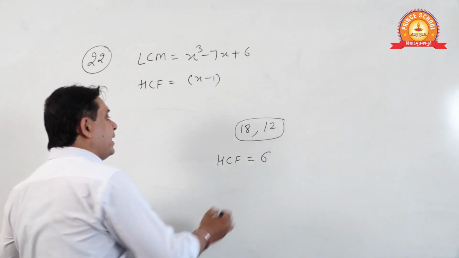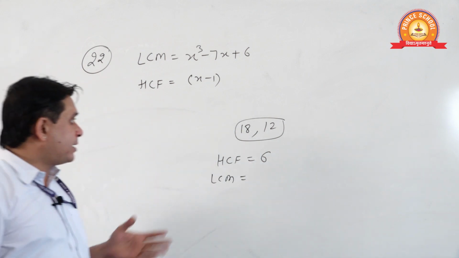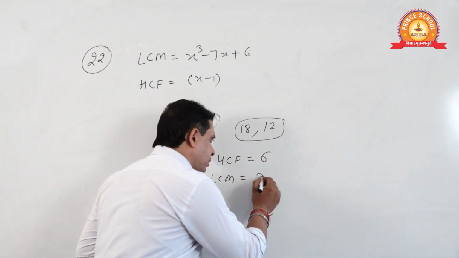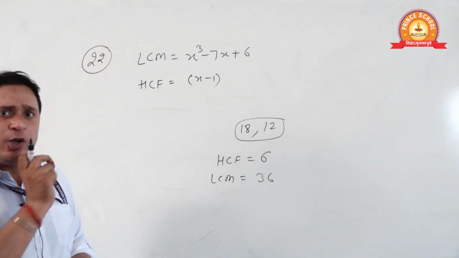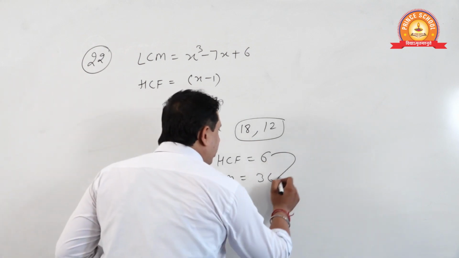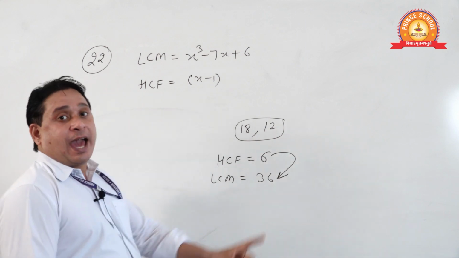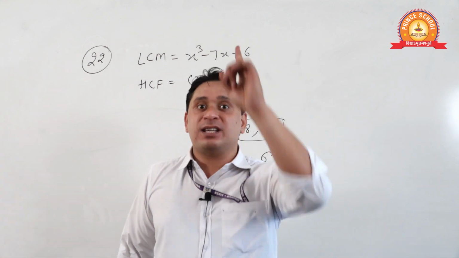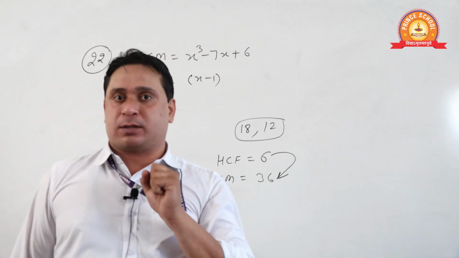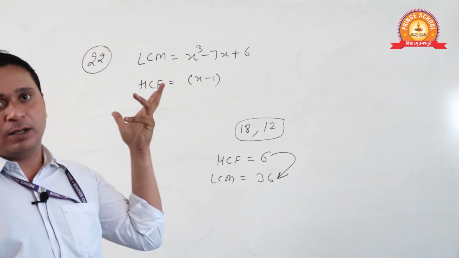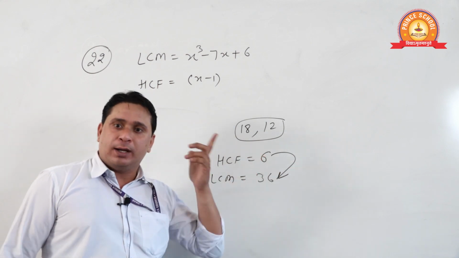And if we find their LCM, the LCM will be 36. Yes or no? Now if you observe carefully, HCF always divides LCM. HCF is always a factor of the LCM of two numbers. For any group of numbers, HCF will always be a factor of LCM.